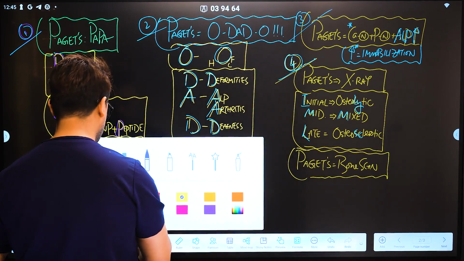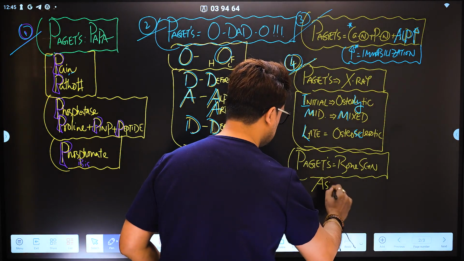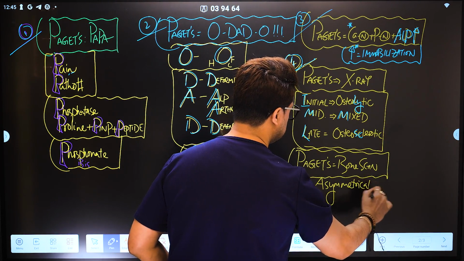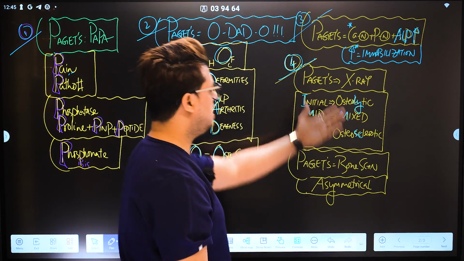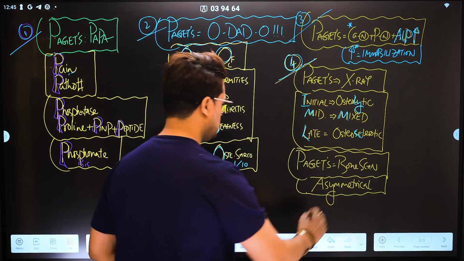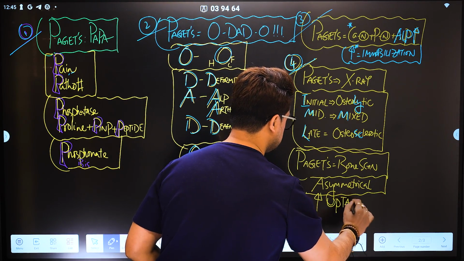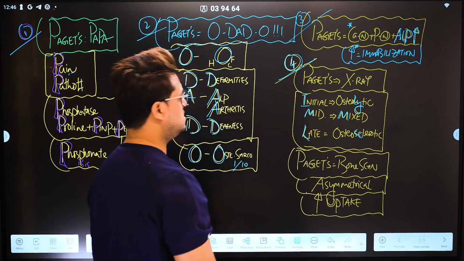You just need to learn one important word, which is asymmetrical. So asymmetrical involvement with increased bone uptake. These two words are helpful to know about the Paget disease bone scan.